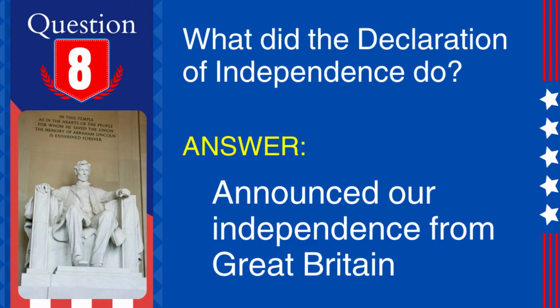8. Question. What did the Declaration of Independence do? Answer. Announced our independence from Great Britain. Explanation. The Declaration of Independence, adopted on July 4, 1776, declared the American colonies' independence from British rule.